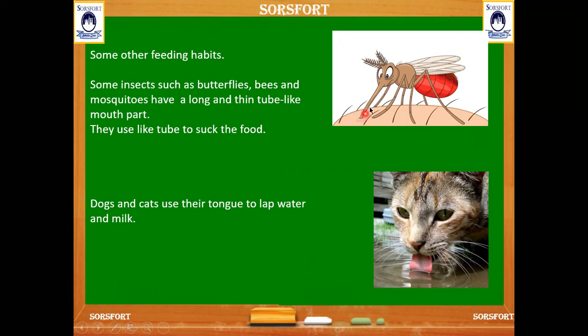Using this, it will suck the food. As we know, mosquitoes suck our blood. When it bites, it sucks the blood from our body using this tube-like mouth. And as for the food habits of dogs and cats, they use their tongue to lap the water and milk.